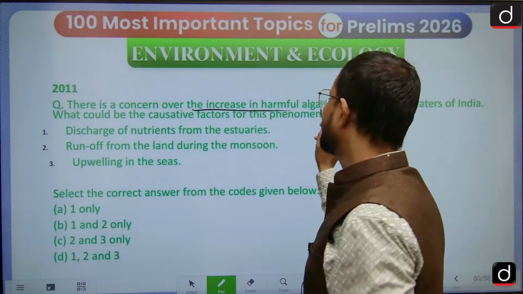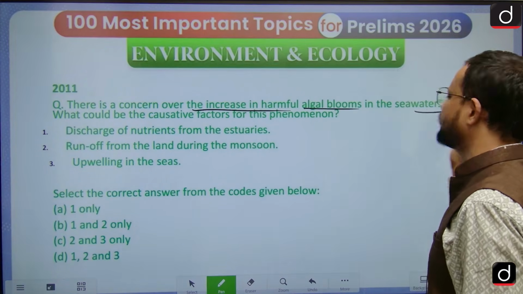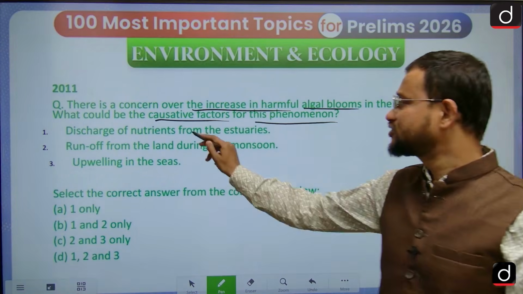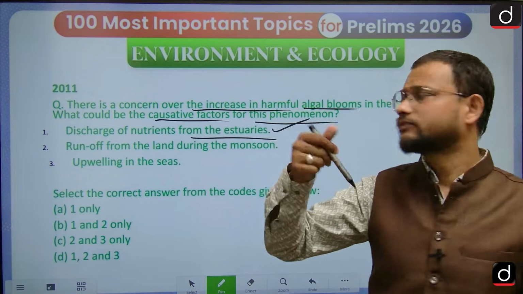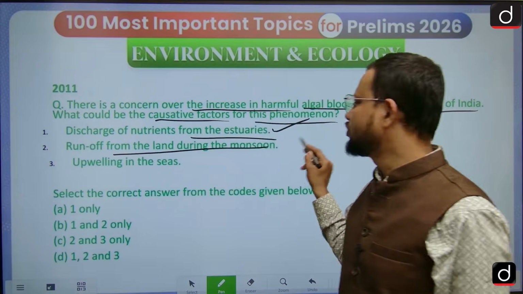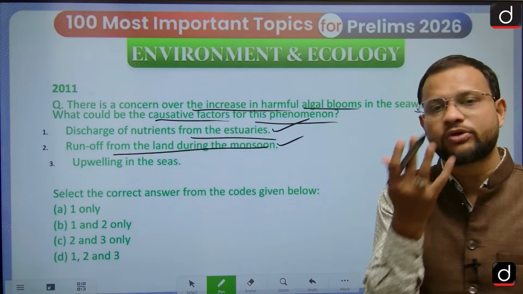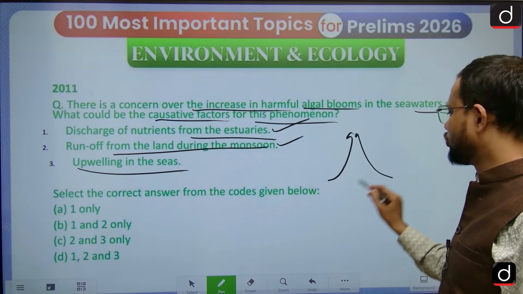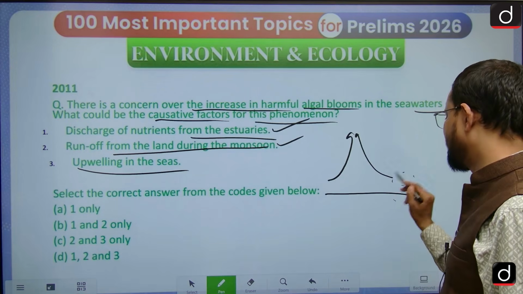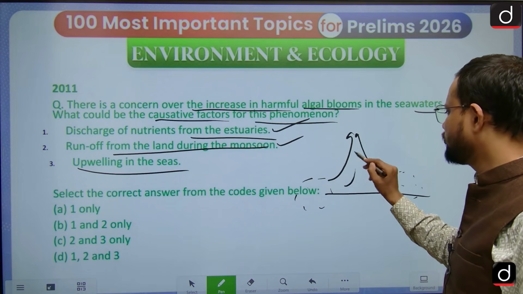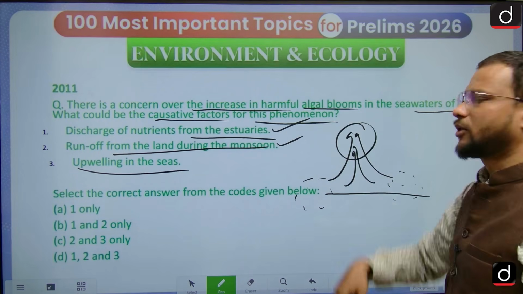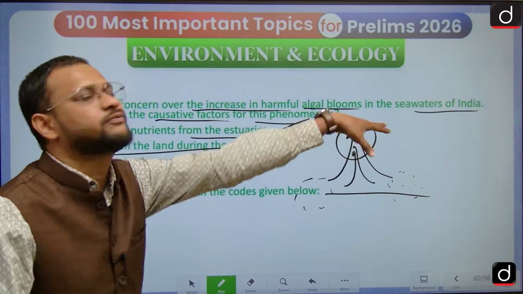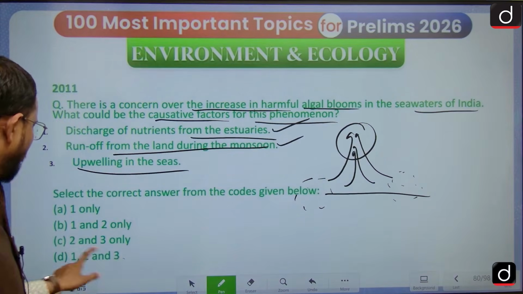There is concern over the increase in harmful algal blooms in the sea waters of India. What could be the causative factor for this one? Discharge of nutrients from estuaries, yes. Runoff from the land during the monsoon, yeah, that is equally carrying nutrients, and upwelling in the sea, upwelling and downwelling. So nutrients are lying there on the bottom after decomposition, and this excessive nutrient flow at the top would promote the algal growth, because algae anyway requires sunlight, right? So it is at the surface, right? And that is the reason: all of the above.